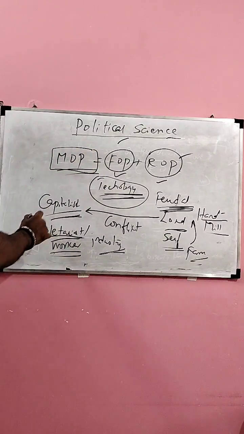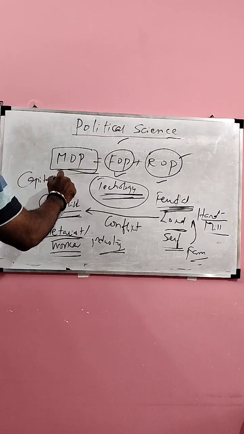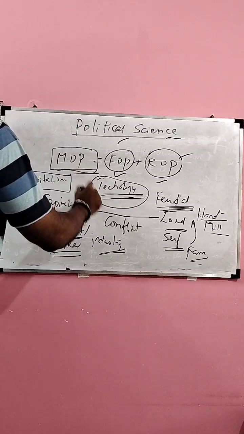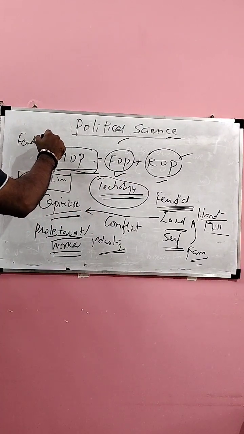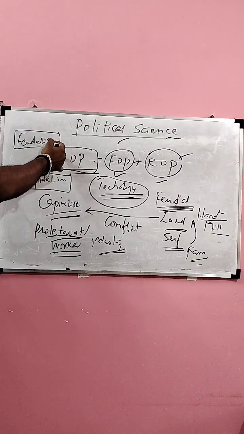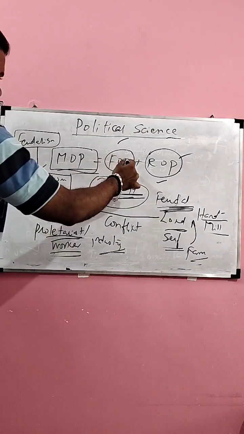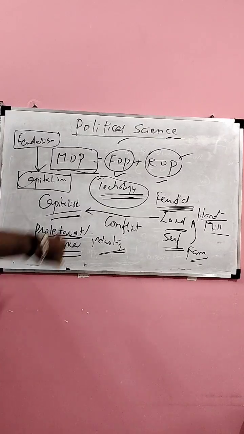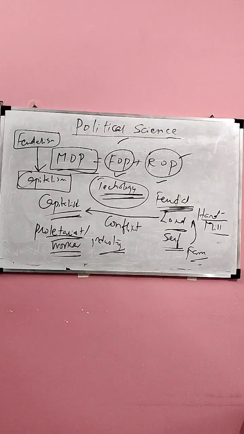What is the mode of production here? Mode of production here is capitalism. Got it? Earlier it was feudalism. Now it is capitalism. Now mode of production, feudalism, later became capitalism because of change in FOP and ROP. First FOP changes, then ROP changes. Now change in both FOP and ROP leads to overall change in the MOP.